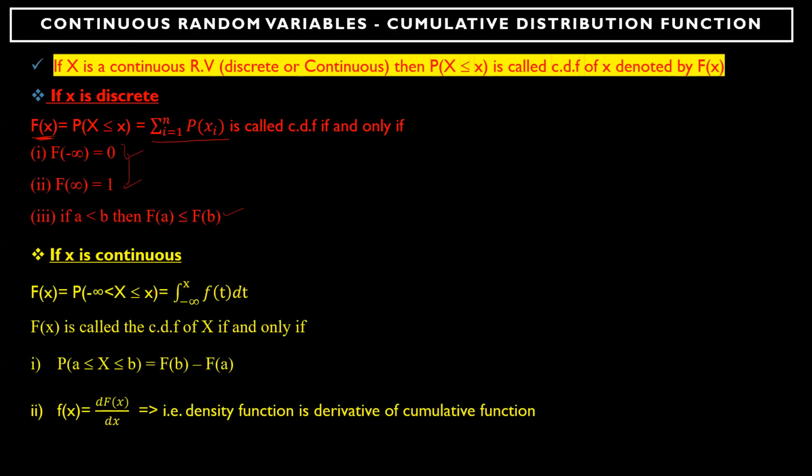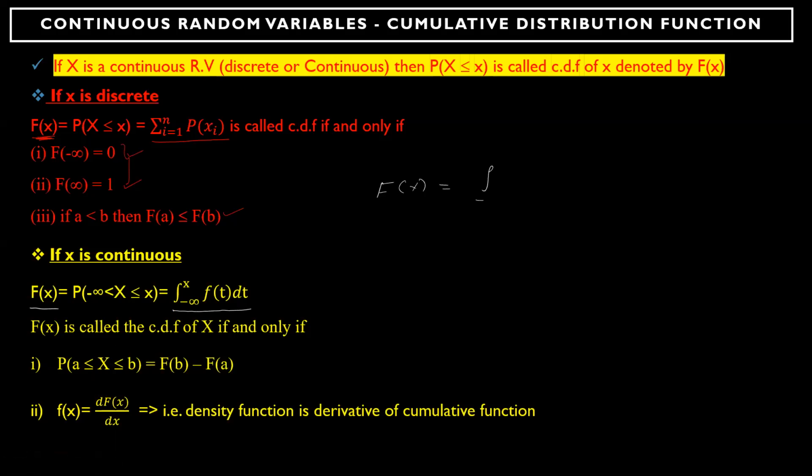Because it is a continuous category now, in the continuous category, capital F of X is said to be the CDF whenever this integral holds. So you just have to remember this formula: capital F of X, which is the CDF.